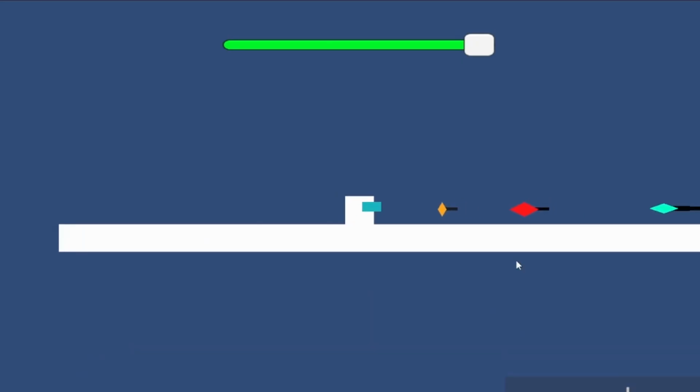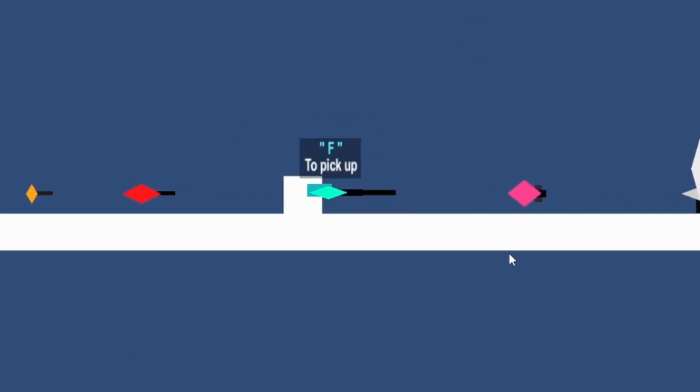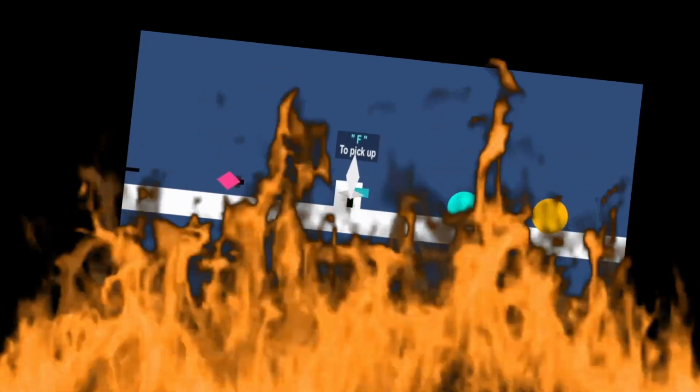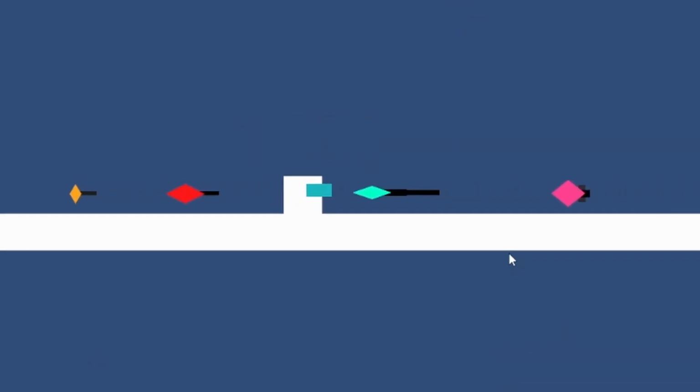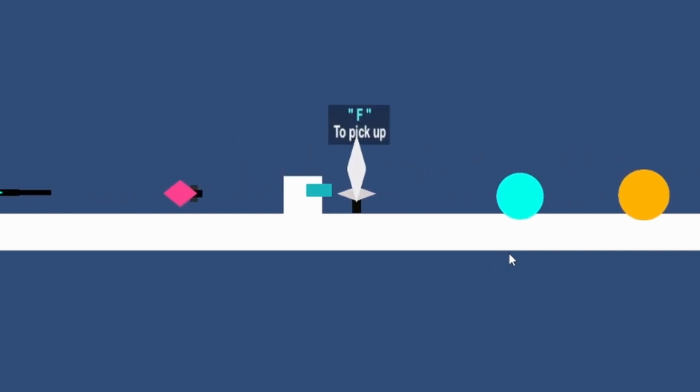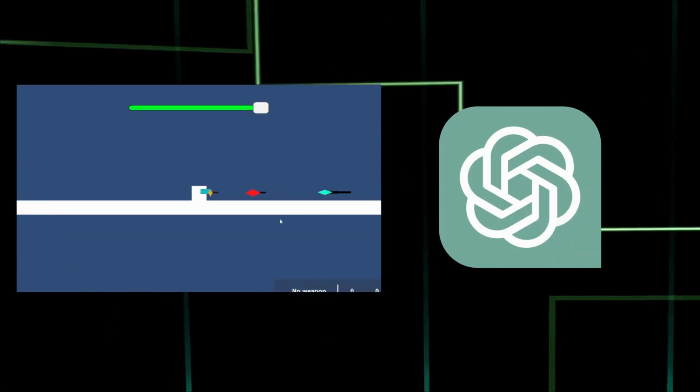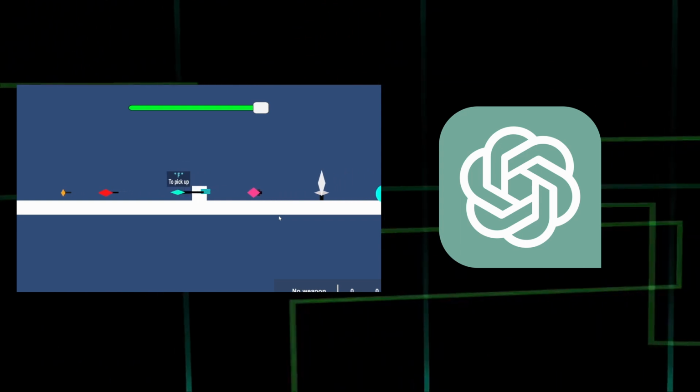But while making the first level, I realized something that you probably also have realized a long time ago. This game looks like crap, and that's partially because the game is crap. But also because we haven't done any effort to make the game actually look good. But I don't think my buddy can make my game look magically good out of nowhere.